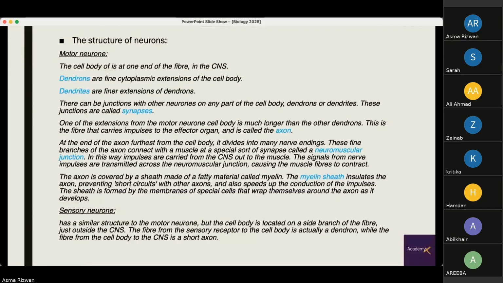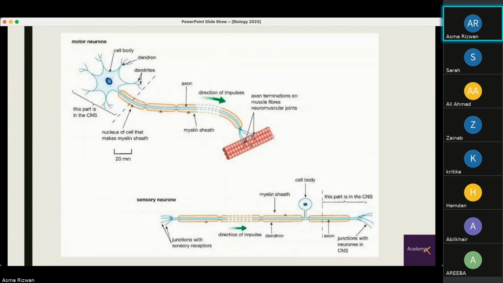The axon is covered by a sheath made of fatty material called myelin, and this sheath insulates the axon, preventing short circuits, like I said, because the information travels as electrical impulses. So this myelin sheath provides the axon with protection, and it also speeds up the conduction of the impulses. The sheath is formed by membranes of special cells that wrap themselves around the axon as it develops. Again, here, colored yellow, you can see the myelin sheath and the direction of the impulses, and this provides insulation and protection.